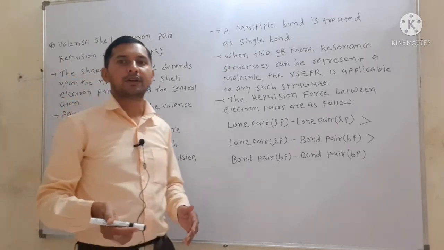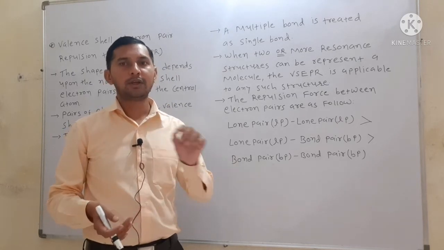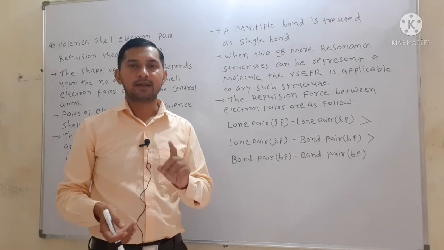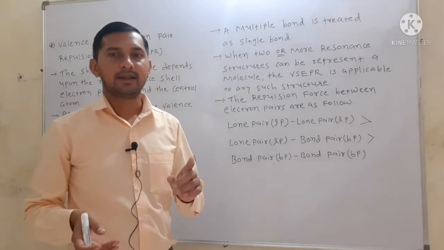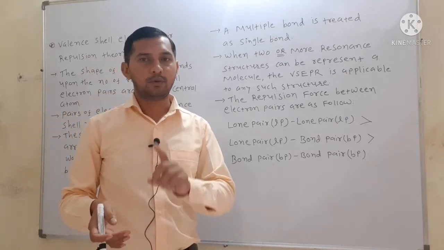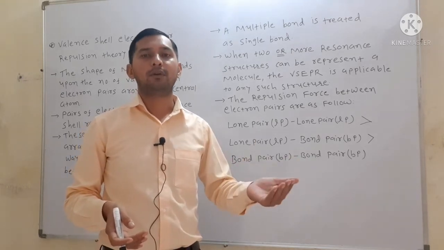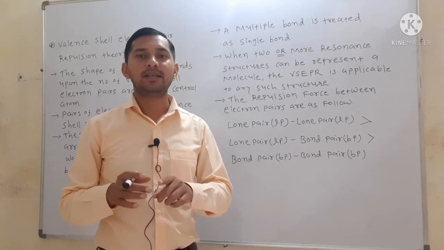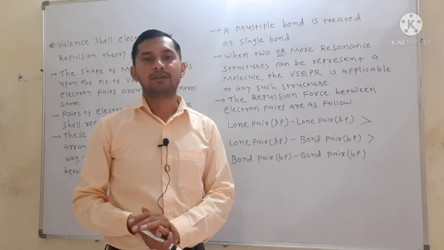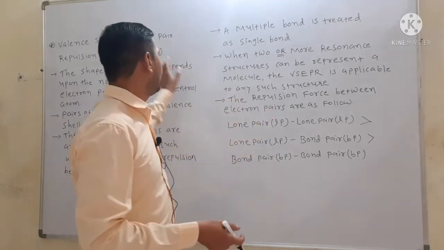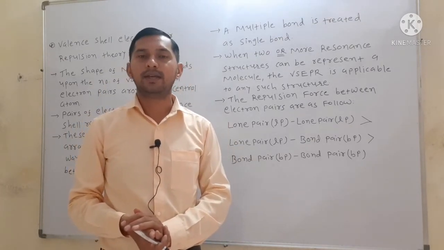In our next video, we will discuss two types of molecules. First one, the molecule in which the central atom does not contain any lone pair, so its shape will be different. And the next category is the molecule in which the central atom contains one or more lone pairs, then its geometry or shape will be distorted from the original one. So we will discuss in the next video the next part of VSEPR theory. So this is about the postulates of VSEPR theory.